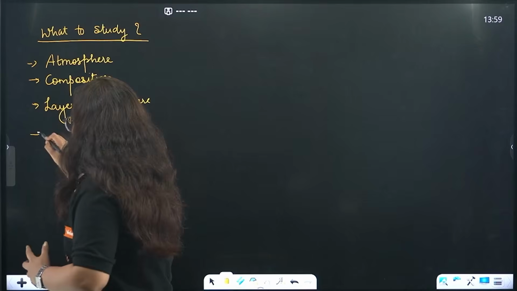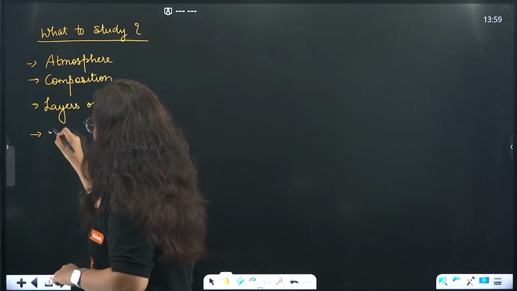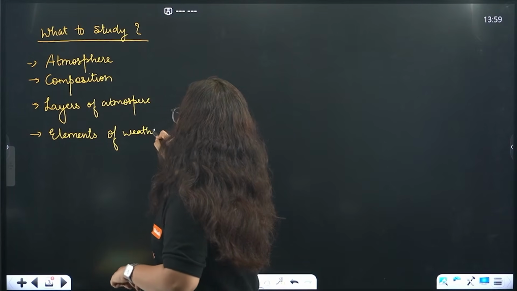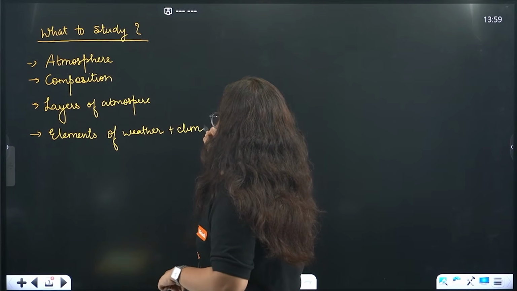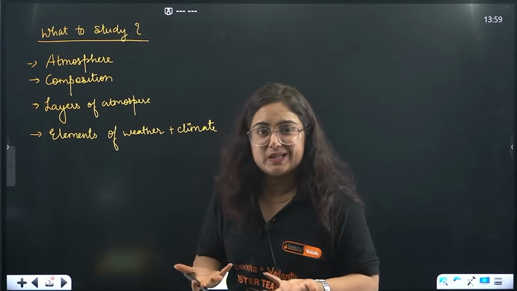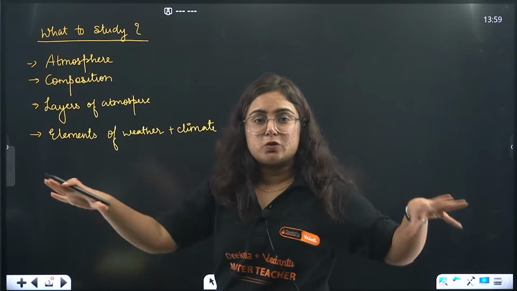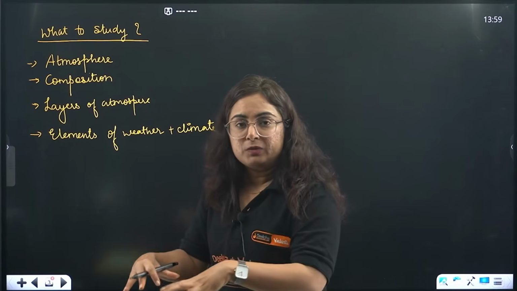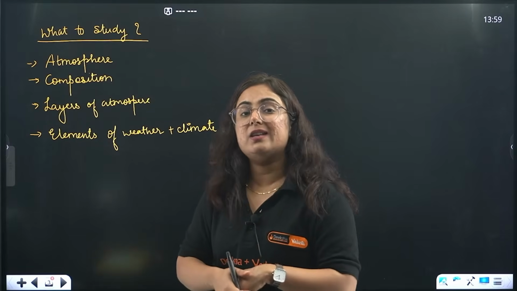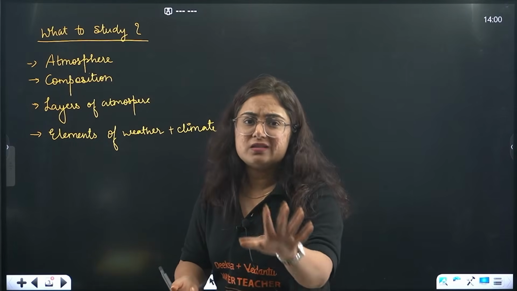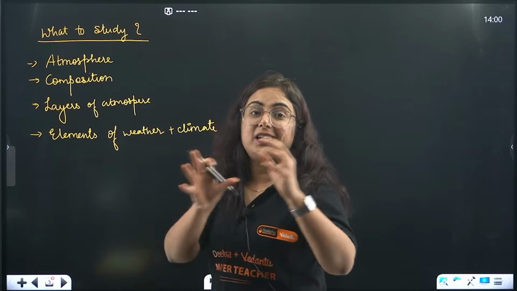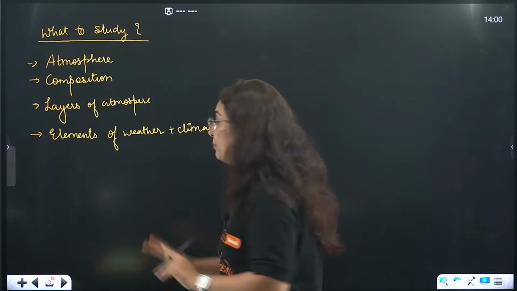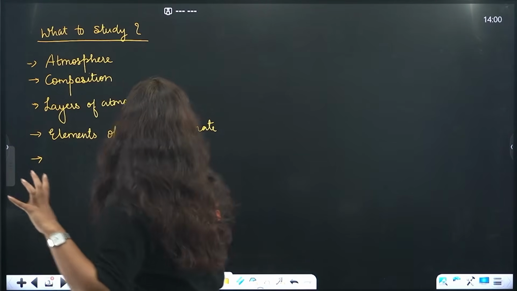After that, we will learn about certain factors, or what we can say elements of weather and climate. Before that we will understand what actually is weather and climate, because I know most of the students are so confused that in the statements we use daily, we often use the wrong word. Like there are people who say that today the climate is hot. You know that the statement is totally wrong, because for today it is weather, not the climate. By the way, this will be clear to you throughout the video.